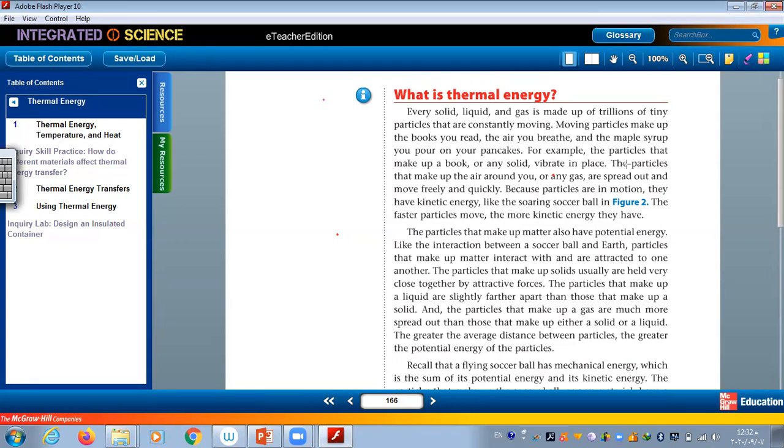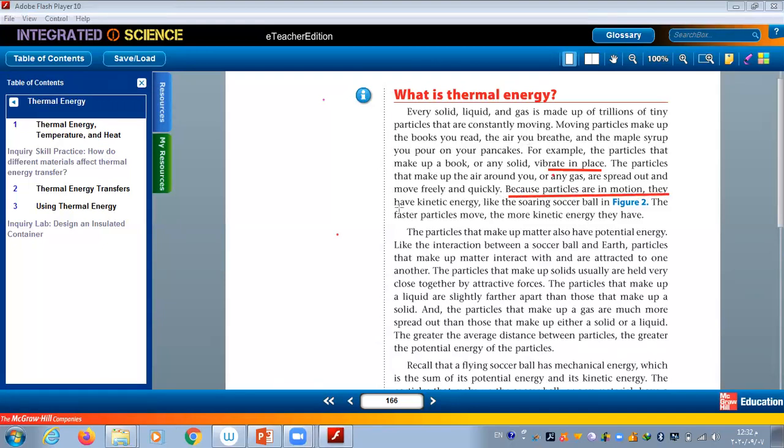For example, the particles that make up a book or any solid vibrate in place. The particles that make up the air around you or any gas are separate and move freely and quickly.